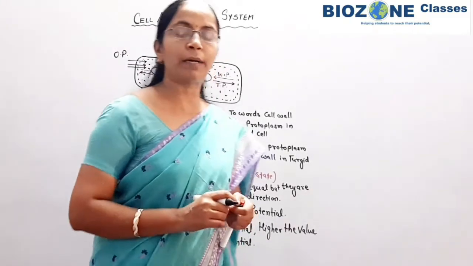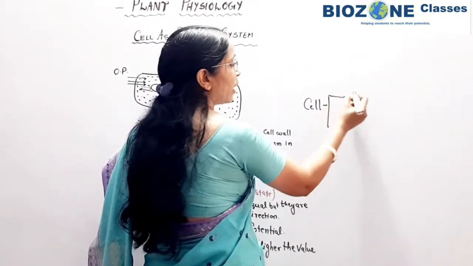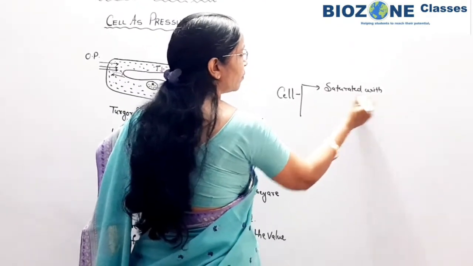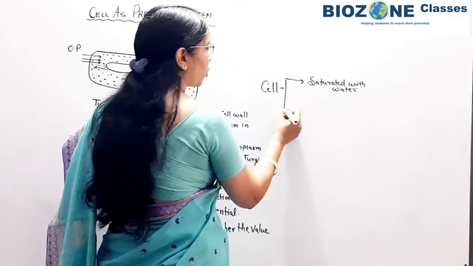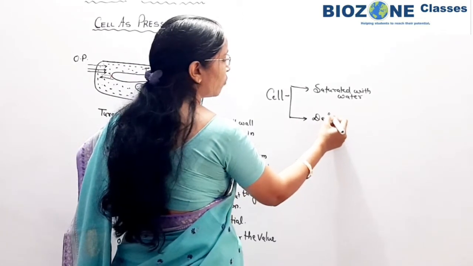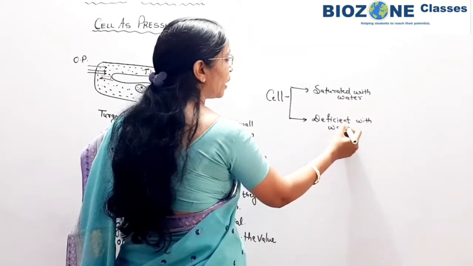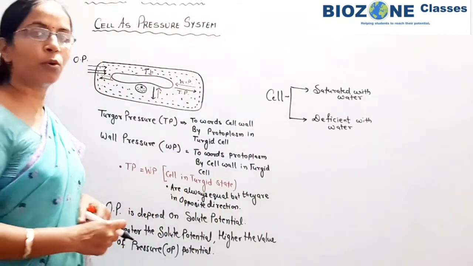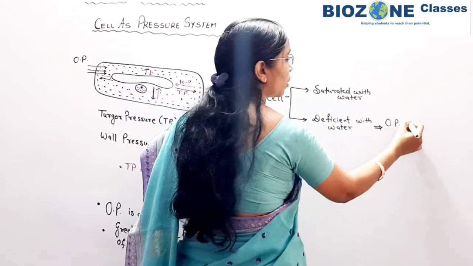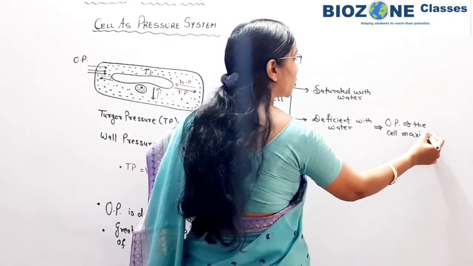In common terms, you remember the cell is present in two states. Either the cell is saturated with water, that means there is no demand for water, or in the second condition the cell is deficient with water. When the cell is deficient with water, that means in that cell the solute potential is more, and the osmotic pressure of the cell is maximum. So this is the simple term to solve the question.